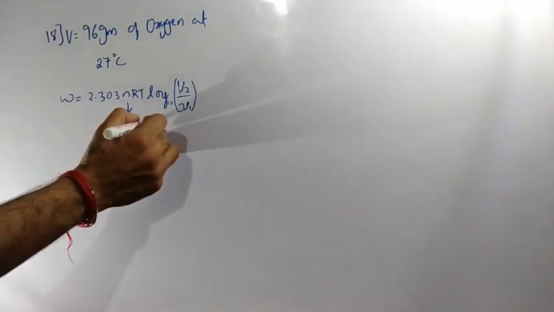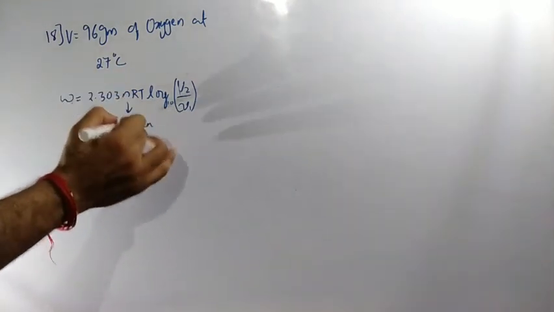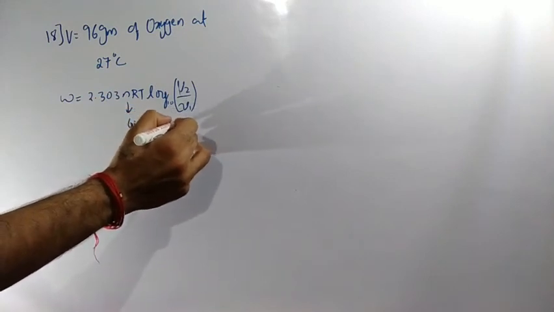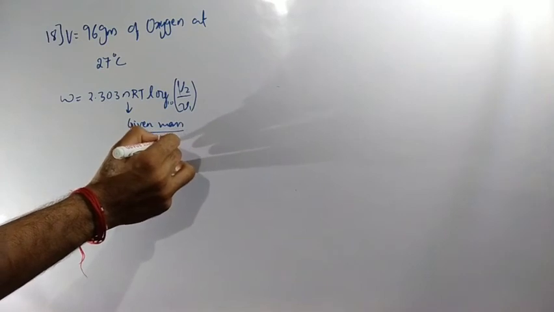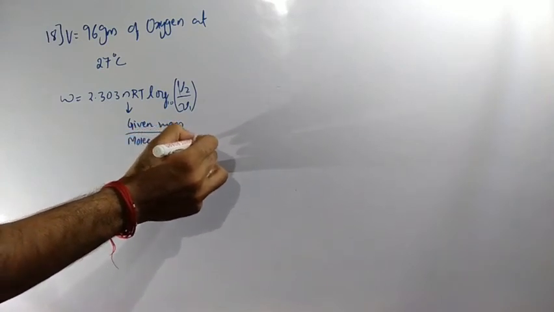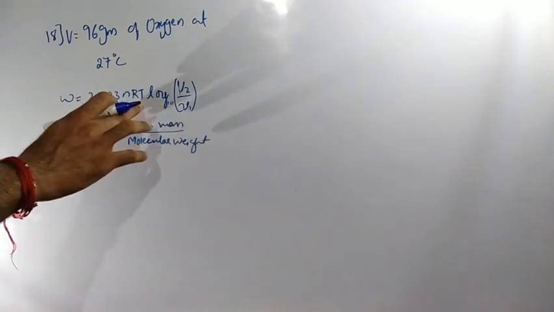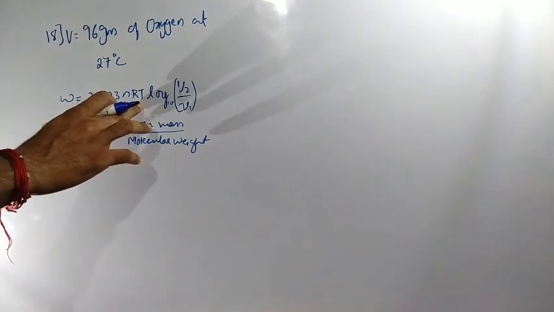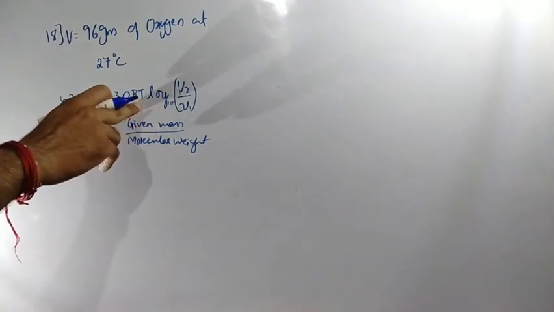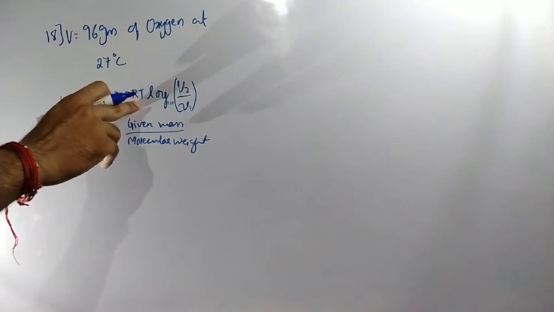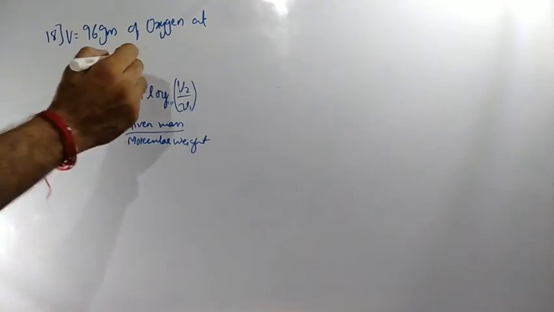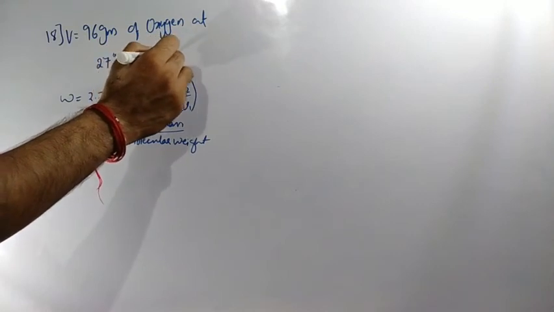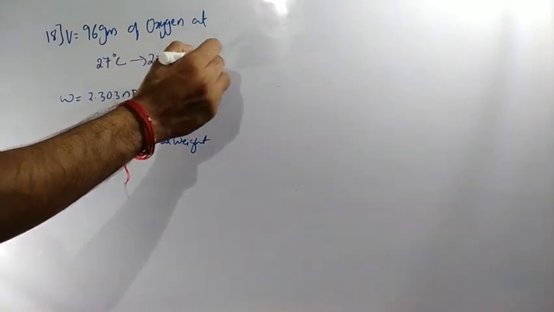The R value, in the options they are keeping R as it is, so don't substitute R. The T value they have given is 27 degrees Celsius, which means 27 plus 273, so the value turns out to be 300 Kelvin.